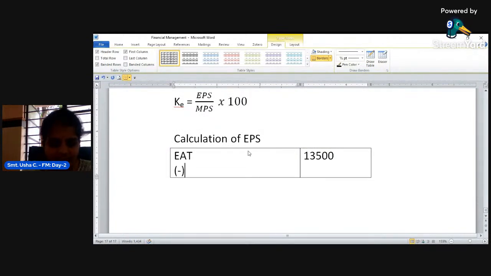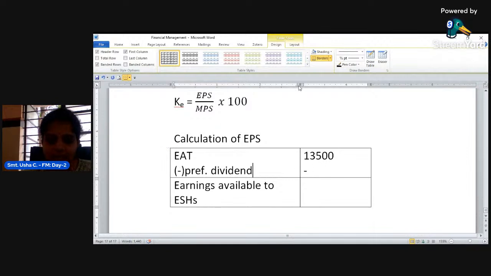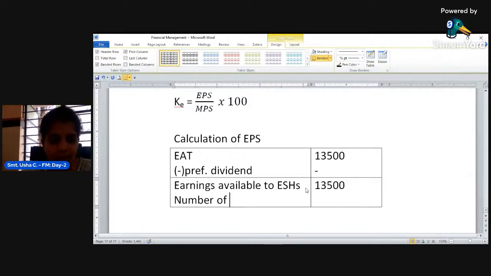So now what we have to deduct? We have to deduct preference dividend. Is there any preference dividend? There is no preference capital at all here. When there is no preference capital, there is no preference dividend. So whatever the amount left is called earnings available to equity shareholders. Earnings available to equity shareholders is 13,500 only.